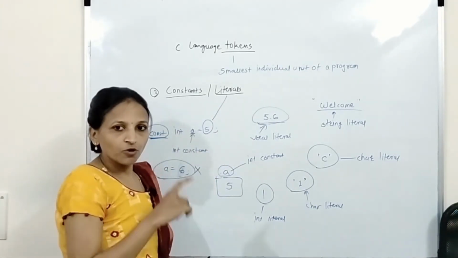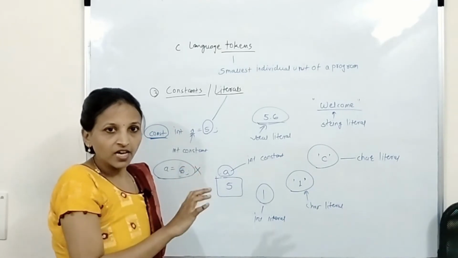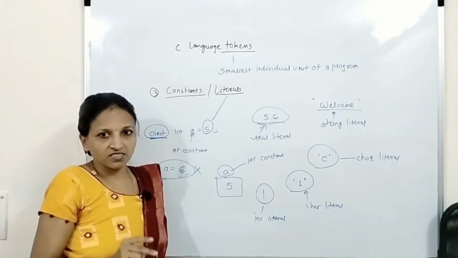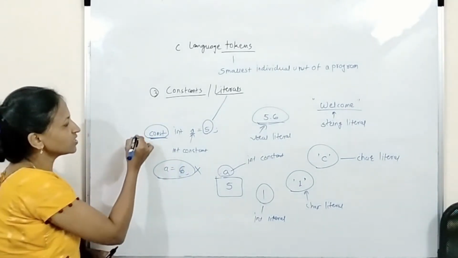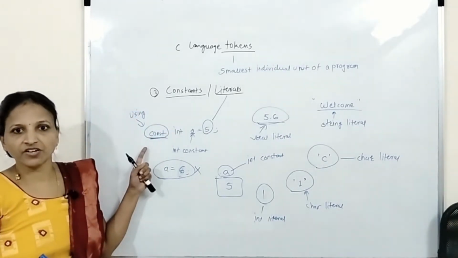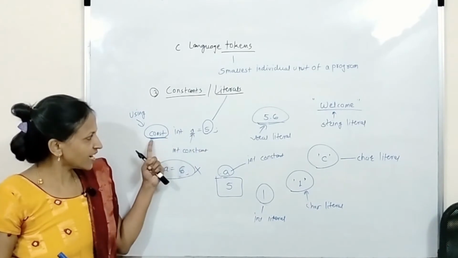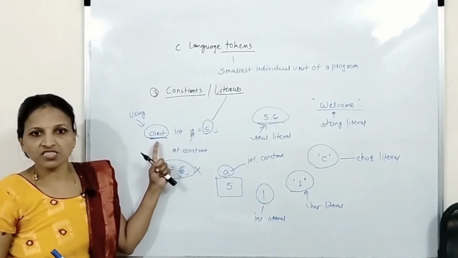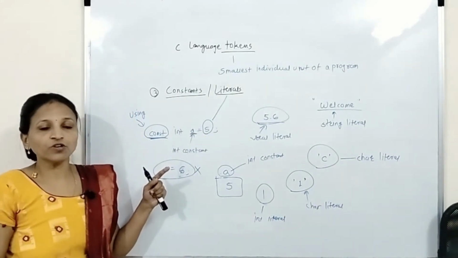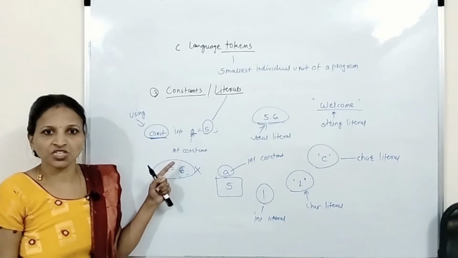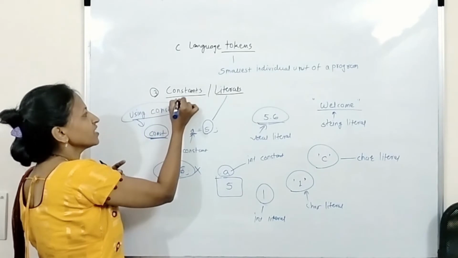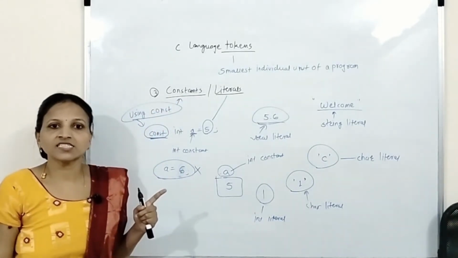Now one more point I am going to explain in this. We can define a constant in a C program in two ways. The first way that we have discussed here is using the const keyword. Const is a keyword, so whatever you are declaring, just attach const here, then this will be considered a constant. This A will be considered a constant, fixed. Its value cannot be changed throughout the program execution. So using the const keyword we can declare a constant inside a C program.